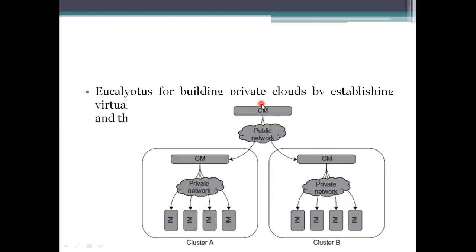How these group managers are connected to this cloud manager is through a public network. When you want to connect to a private network, you need to connect through a public network. If you don't have a public network and you connect directly to the private network, it is not allowed. Whenever you want a network connection to or from a private cloud, you need a public network or a public gateway to process all these things.